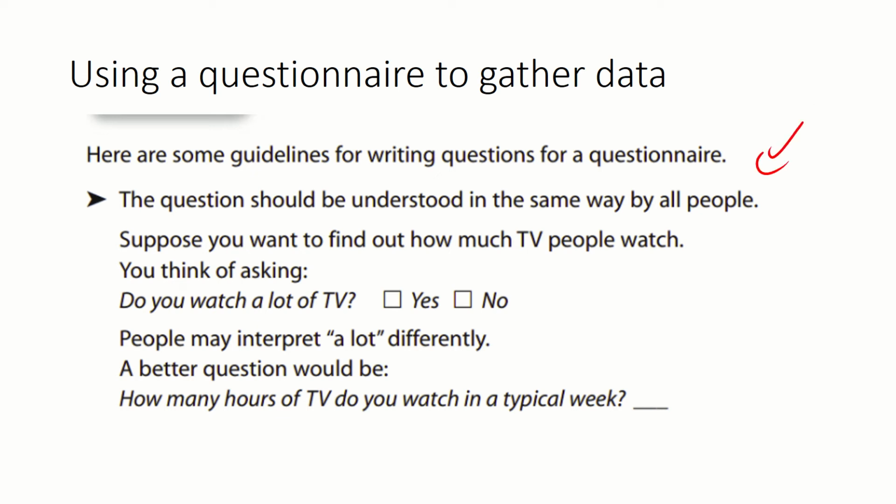So, here are some guidelines for writing questions for a questionnaire. The questionnaire should be understood in the same way by all people. Suppose you want to find out how much TV people watch. You think of asking, do you watch a lot of TV? Yes or no? People may interpret a lot as a different question. They might say, oh, is that every day? So here what we're talking about is that you need some type of quantity.